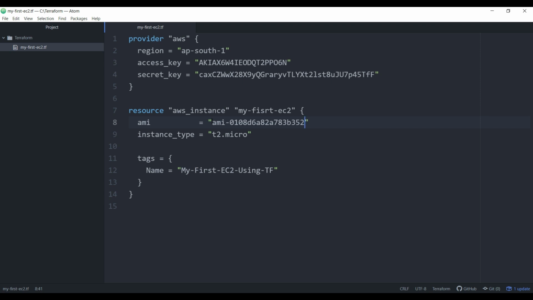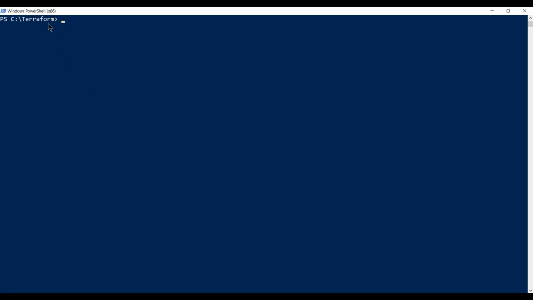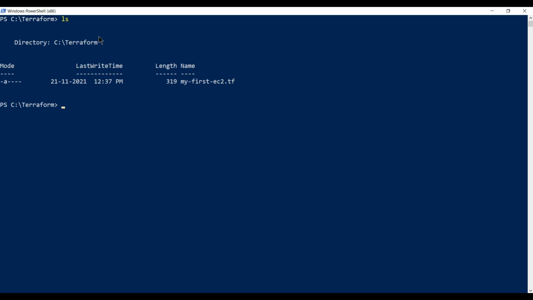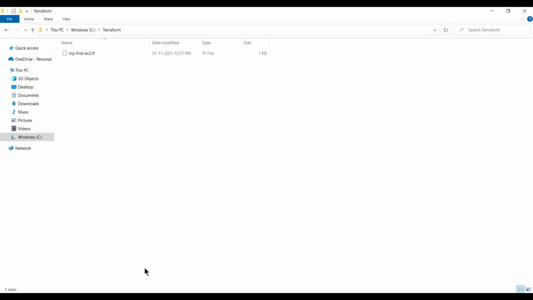Okay, that's it, guys. We have completed everything related to Terraform. When we implement it, it will create a new instance. And how are we going to run this particular file? We are going to look into this by executing the command. So we are currently in the Terraform folder. We have one Terraform file inside the Terraform folder, in the C drive.